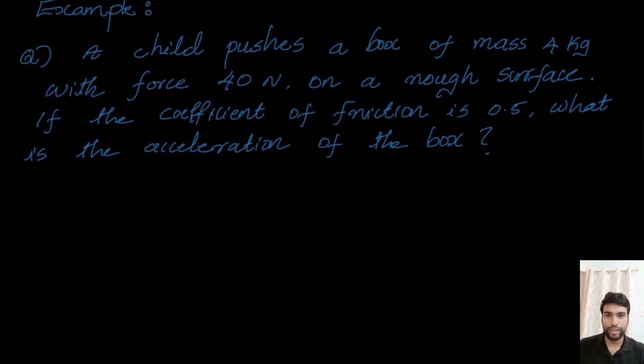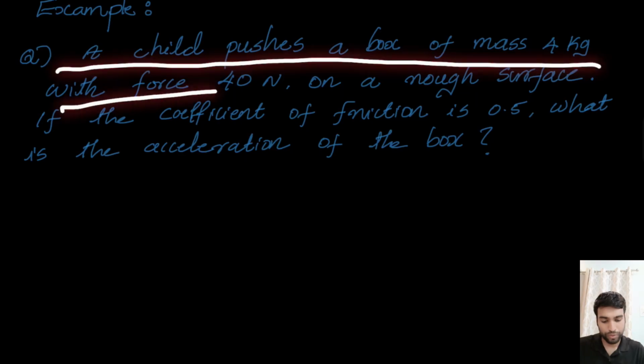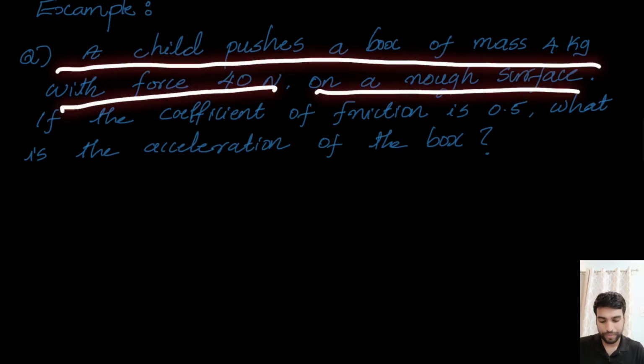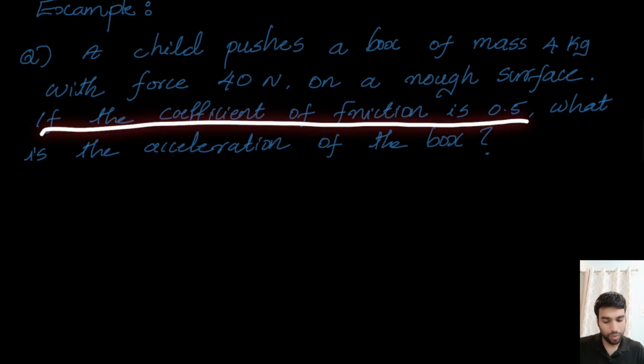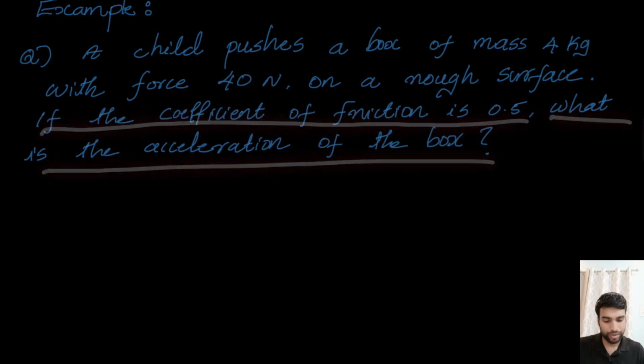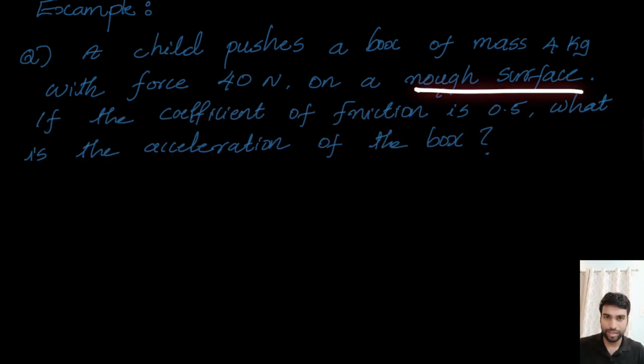Now let's focus on an example that consists the concept of friction. Here is the question. A child pushes a box of mass 4 kg with a force 40 Newton on a rough surface. If the coefficient of friction is 0.5, what is the acceleration of the box? Now here, rough surface means that there is a friction. Definitely, the friction here is kinetic friction because there is a relative motion between the box and the ground, correct?